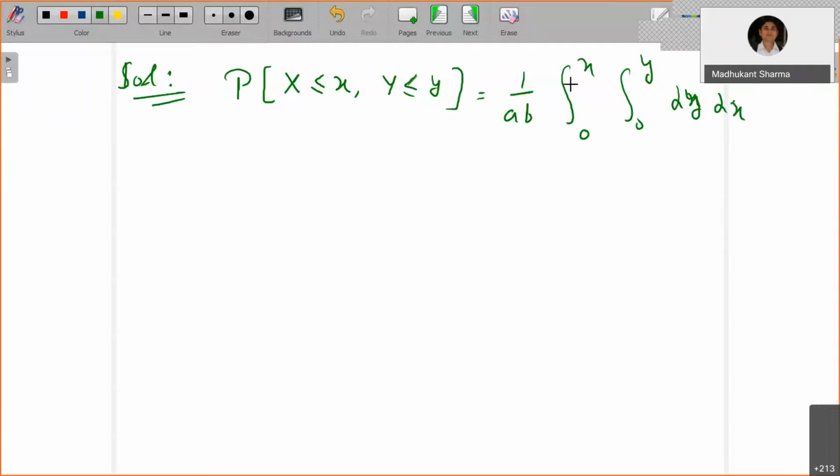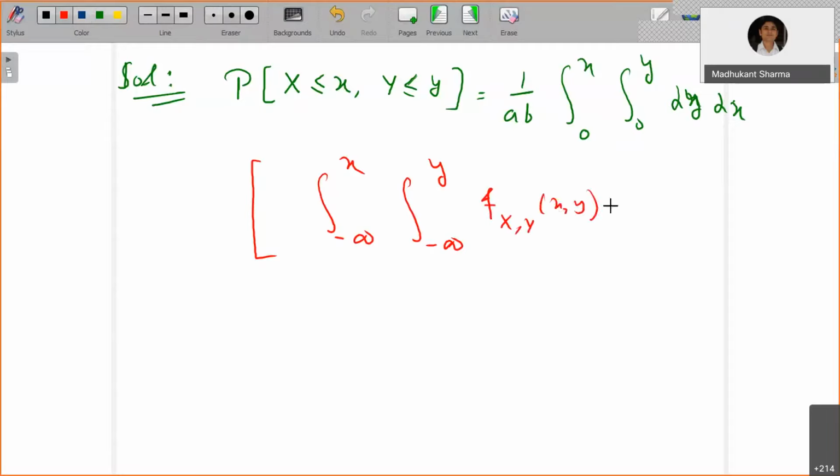How I have obtained this: the steps are here. It is the integration from minus infinity to x, minus infinity to y, of f_{X,Y}(x, y) dy dx, because y lies in the interval minus infinity to y, and x lies in minus infinity to x. Now use the fact that the density is only non-zero for x greater than 0 and less than or equal to A, and for y greater than 0 and less than or equal to B.